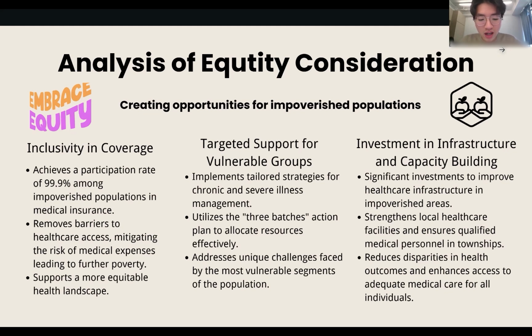Next, we have targeted support for vulnerable groups. The policy implements specific strategy to address the health needs of disadvantaged groups, particularly those with chronic and severe illnesses. It includes tailored interventions such as the 3 batches of actions to allocate resources effectively.